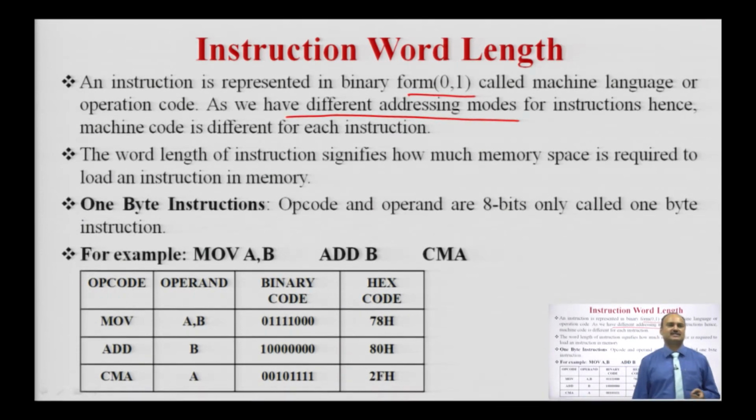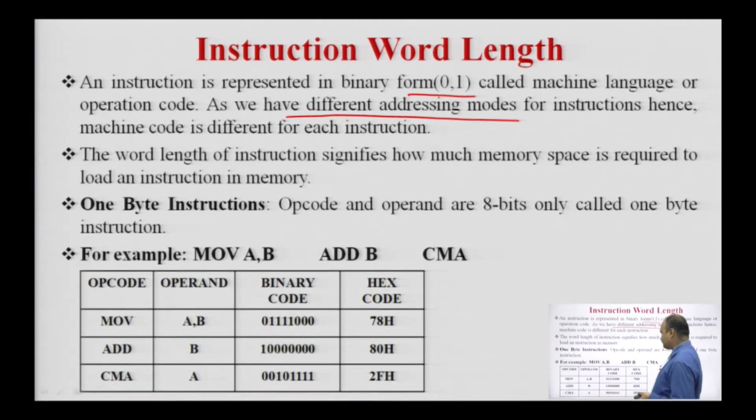The word length of an instruction signifies how much memory is required to load an instruction. To load a 1 byte instruction, we require 1 memory location, because a 1 byte instruction is normally just the operation code, which is 8 bit. A 2 byte instruction has the operation code and the 8 bit data, and a 3 byte instruction has the operation code and the 16 bit data or 16 bit address. So, a 1 byte instruction requires 1 memory location, a 2 byte instruction requires 2 memory locations, and similarly a 3 byte instruction requires 3 memory locations.